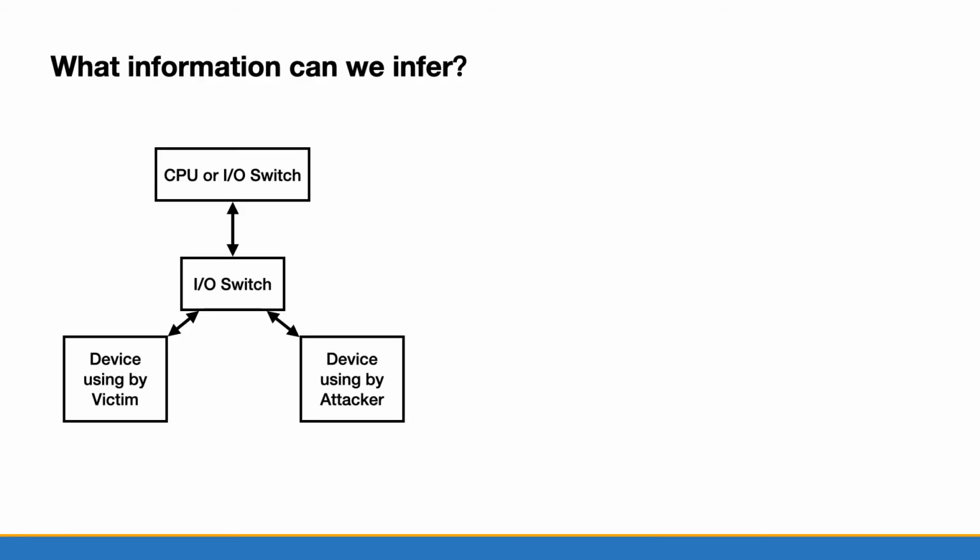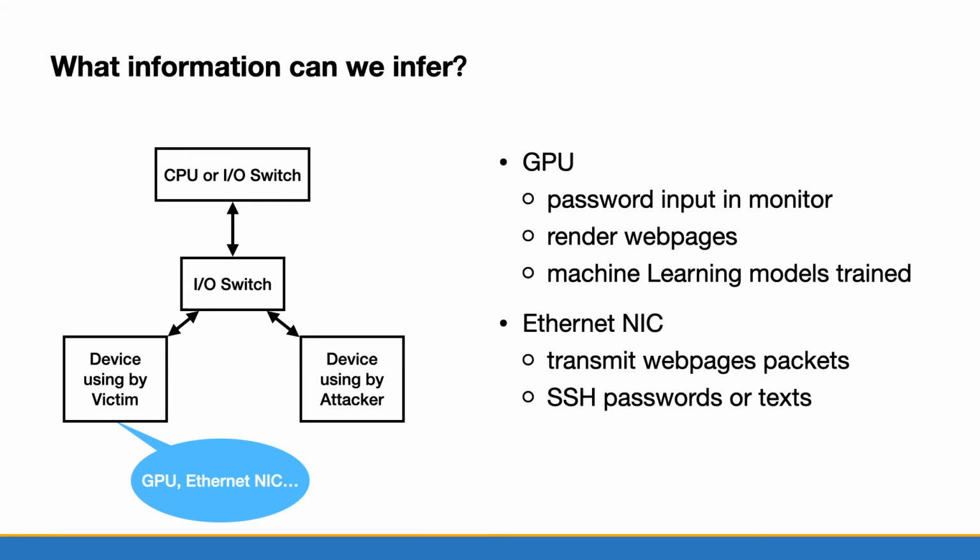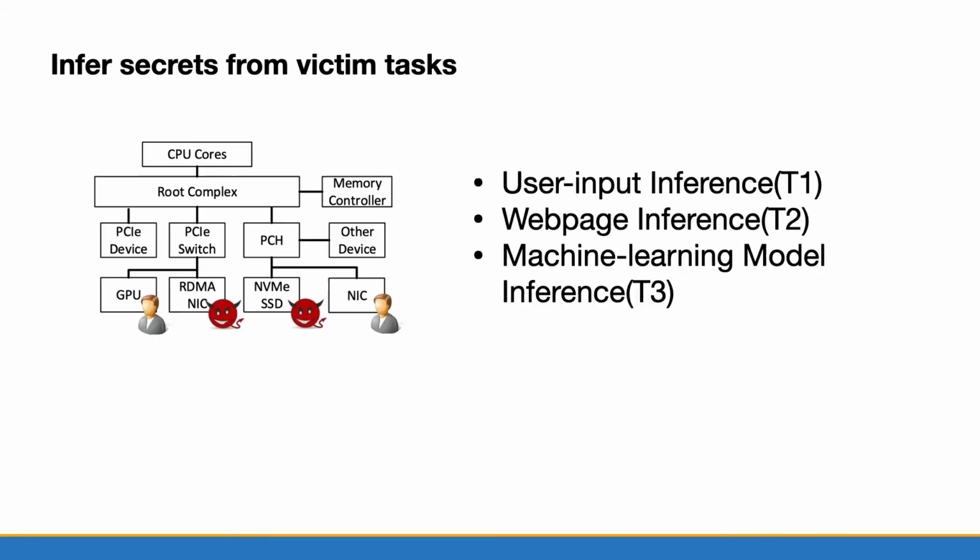What information can we infer from data movement activities? Let's imagine that the victim's device may be a GPU or an Ethernet card and so on. If the victim is using a GPU, it will read the password input on the monitor or the web pages. We can also use it to train a machine learning model. If the victim is using an Ethernet card, it will transmit web page packets or packets related to SSH to the CPU or memory. All this information can be inferred from the delay sequences.